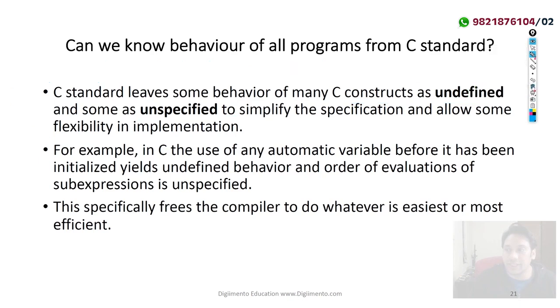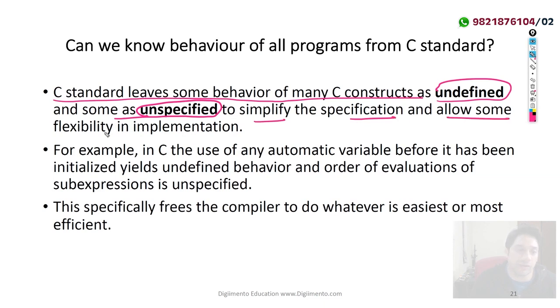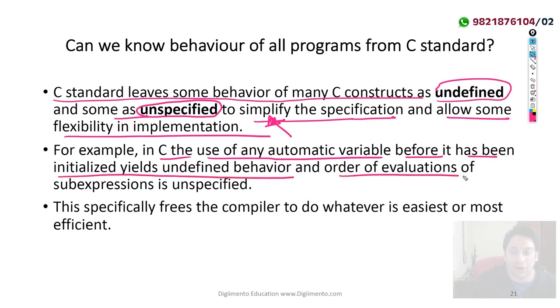So you can see and read the statement here. What is written? The C standard leaves some behavior of many C constructs as undefined and some as unspecified to simplify the specification and allow some flexibility to implementation. ठीक है? So they allowed some flexibility and they wanted to simplify the specification. For example, in C the use of any automatic variable before it has been initialized yields undefined behavior, and the order of evaluation of subexpressions is unspecified.